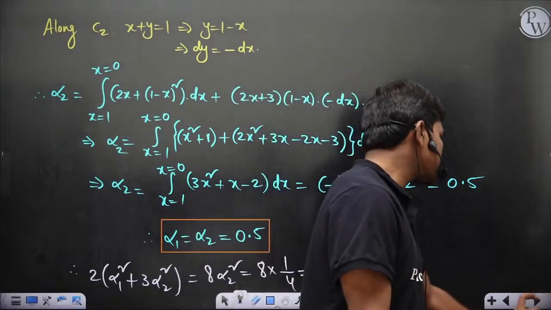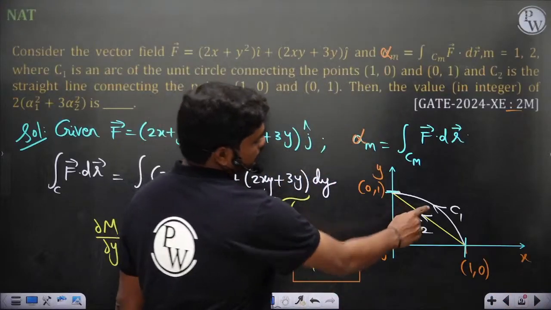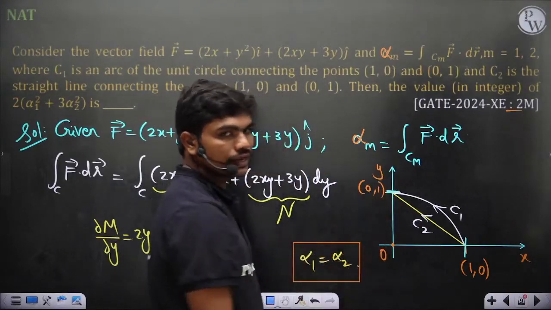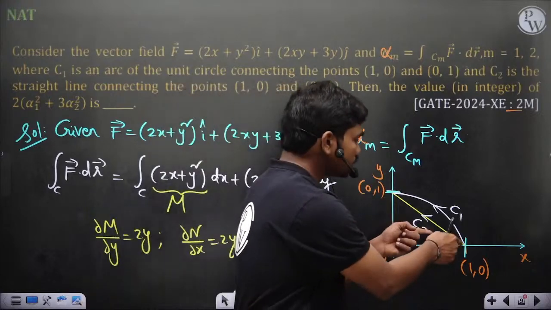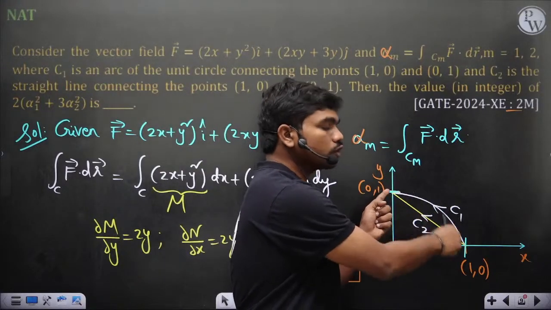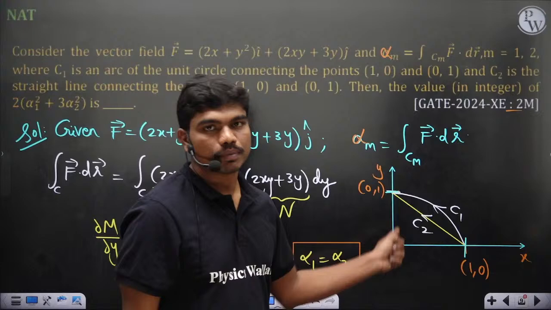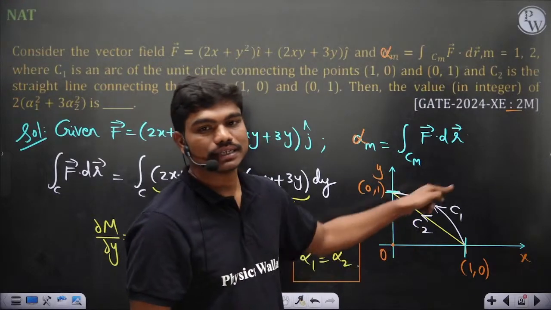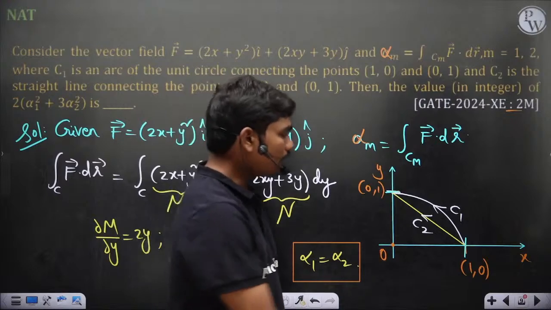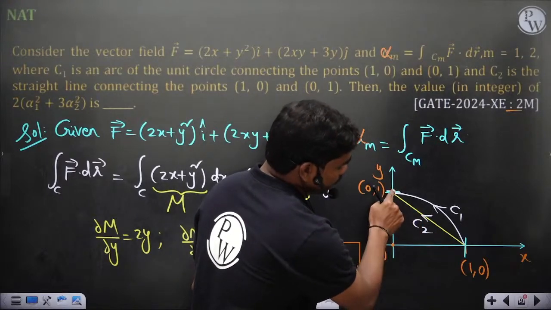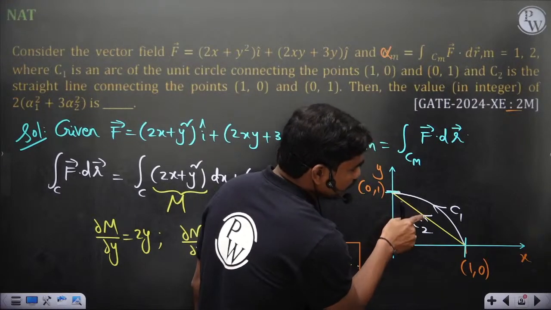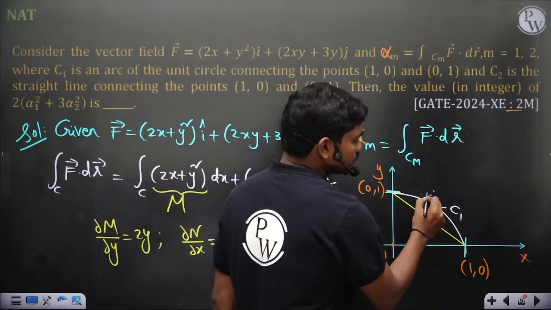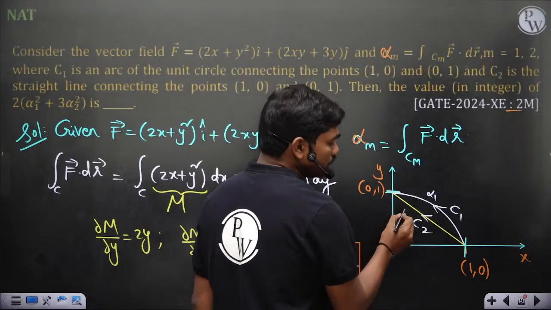Because if I use Green's theorem in this case, first of all, it's not a closed path. You see, these are a combination of two curves, but it's not a full closed loop. Even if you apply the complete loop and apply Green's theorem, you'll get 0, meaning alpha 1 is same as alpha 2. For example, if I take the loop anti-clockwise and change the direction of this line, then this is alpha 1, whatever you calculate along this path, and alpha 2.